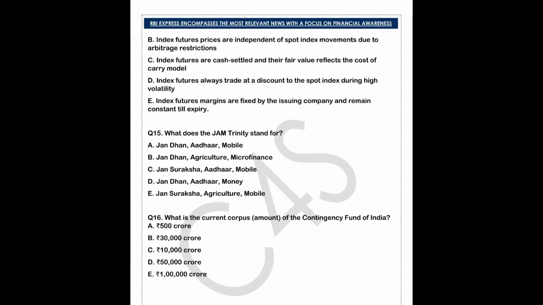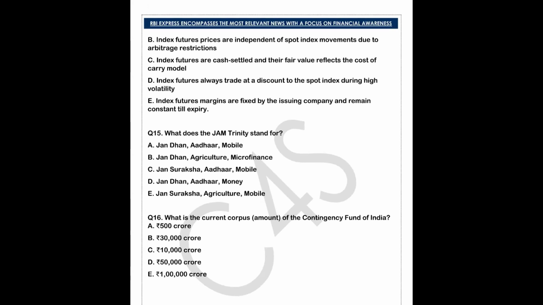Okay, let me just read the following options more. Index futures are cash settled and their fair value reflects the cost of carry model. Is it not? Is it not?